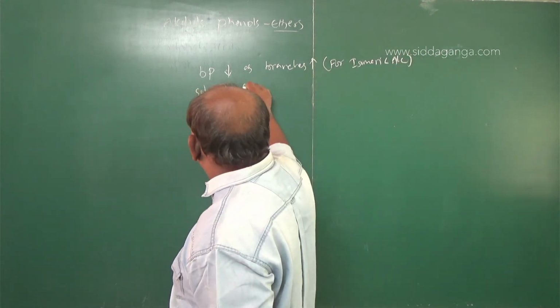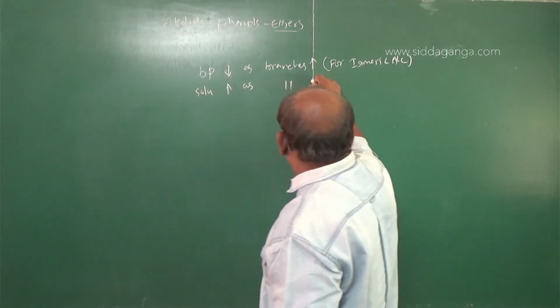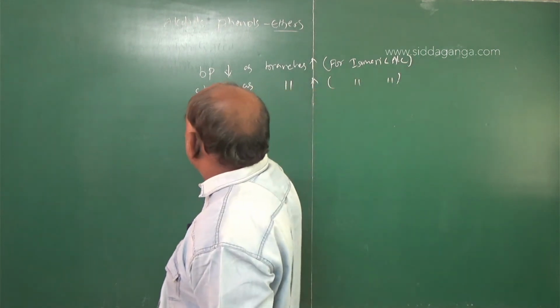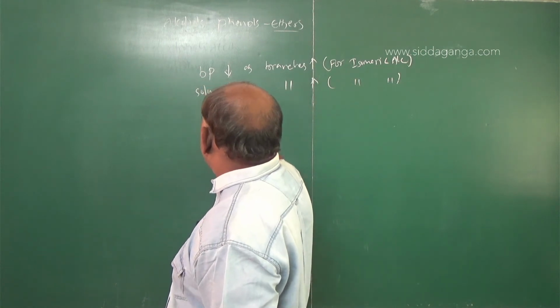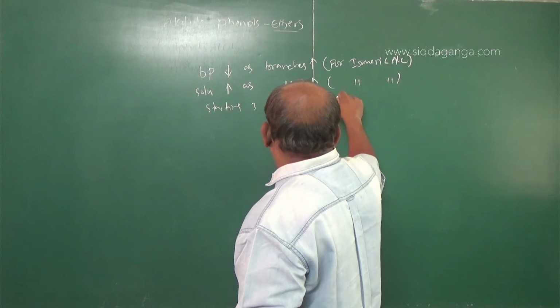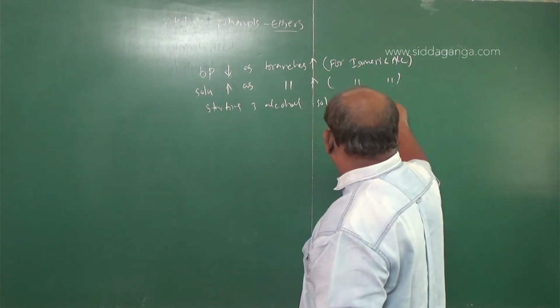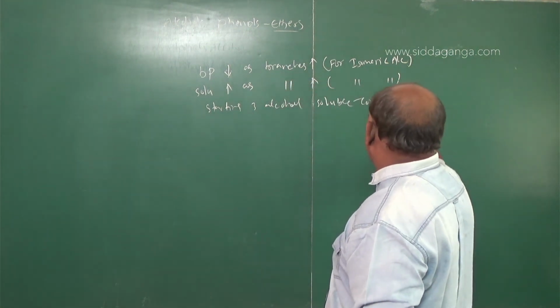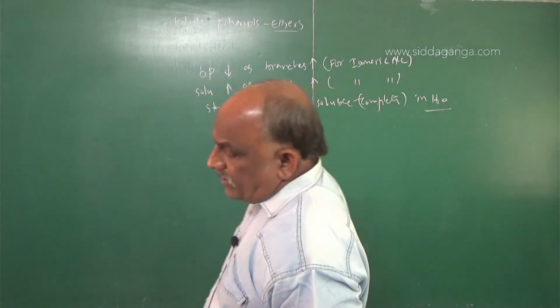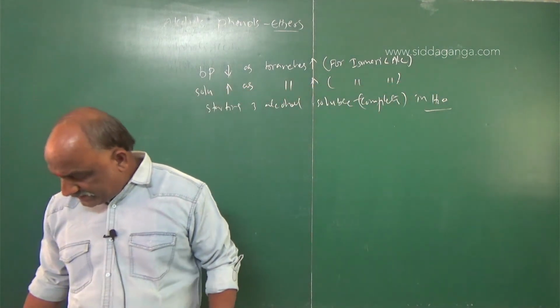Solubility increases as branches increase. This is also for isomeric alcohols. The starting three alcohols are completely soluble in water due to the formation of hydrogen bonding. It is clear.